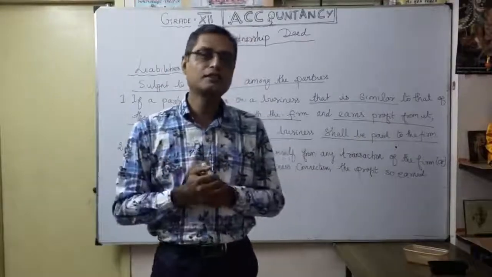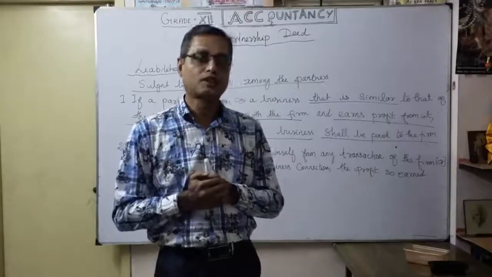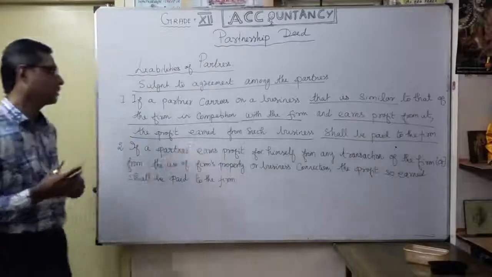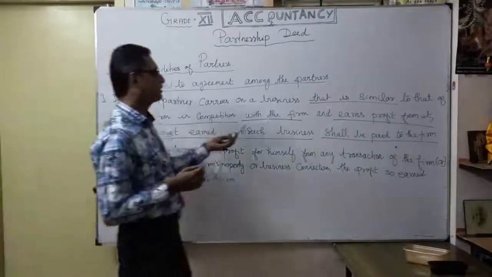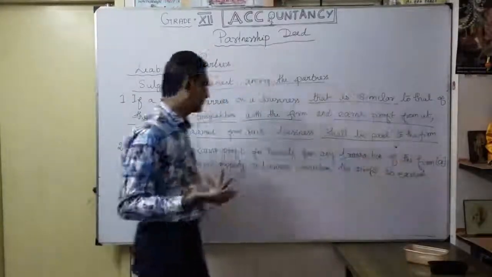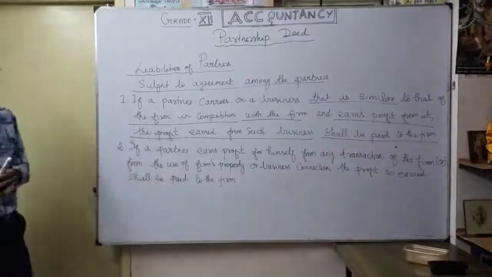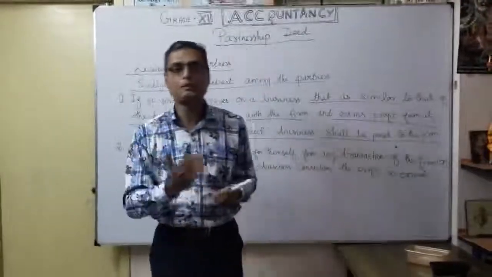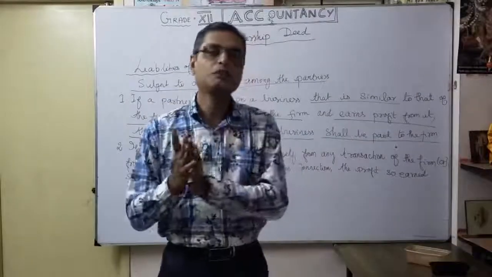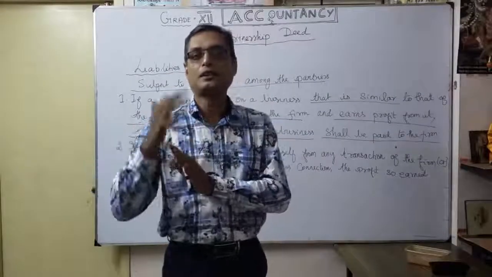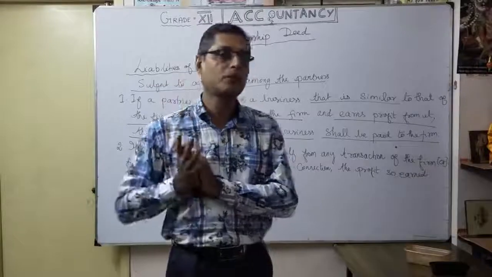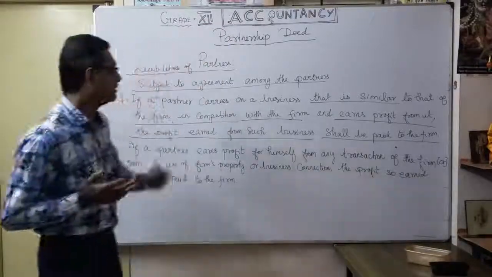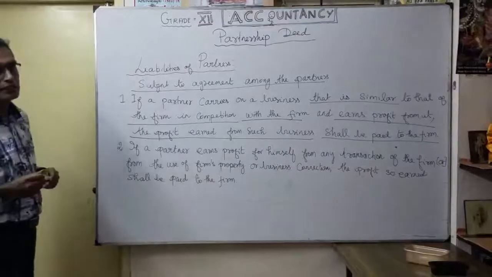So it will spoil the business also. In this situation, how will the firm respond? Whatever the earnings in competition with the firm, that profit earned by such business shall be paid to the firm. So that is the liability of the partner. In future, it is a warning for the other partners: don't encourage this type of activity. That's what they are trying to say. So that's the liability of the partner accordingly for this agreement.